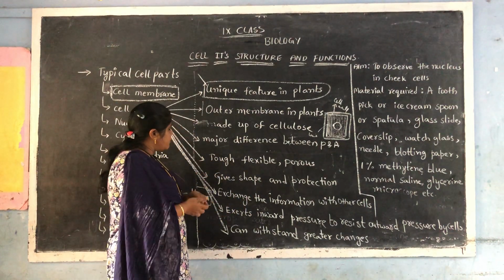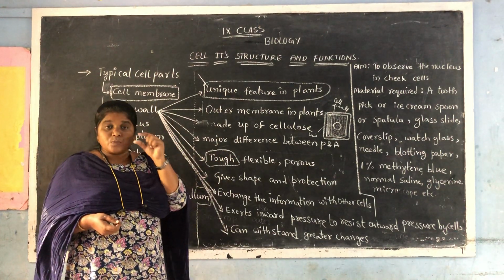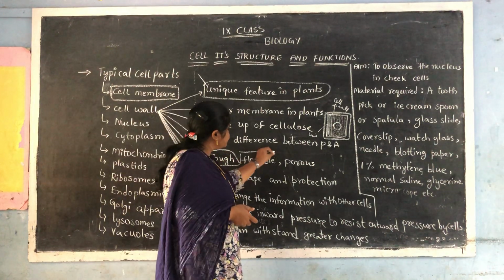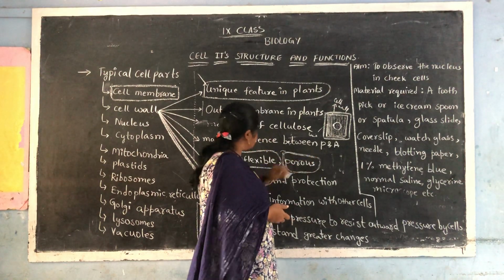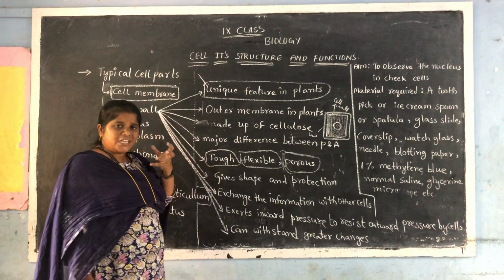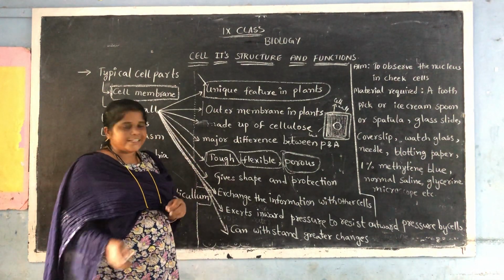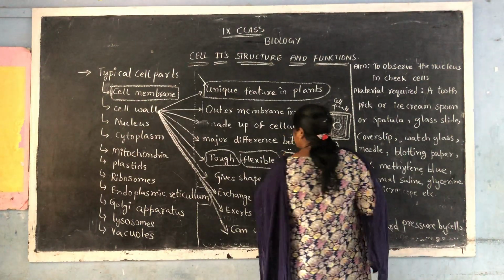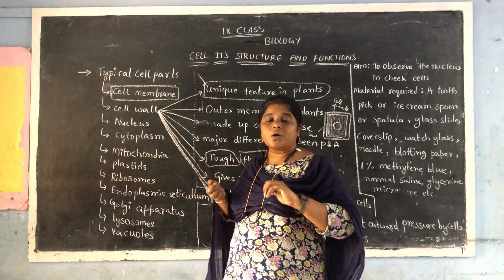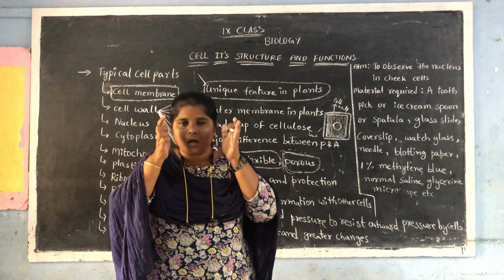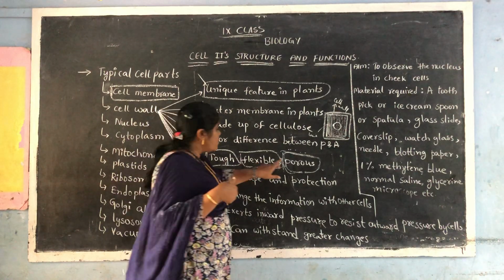Now, the nature of this cell wall is that it's very tough. It's very tough, and it is also flexible, and it is a porous layer. These three you have to write very sincerely. Don't forget these three words. It's very tough. It's very strong. It's very flexible, and it has pores like this. So it's a porous layer. It has elasticity, so we call it flexible. And it is very strong. So first of all, it is a very tough membrane, a flexible membrane, and also a porous membrane.